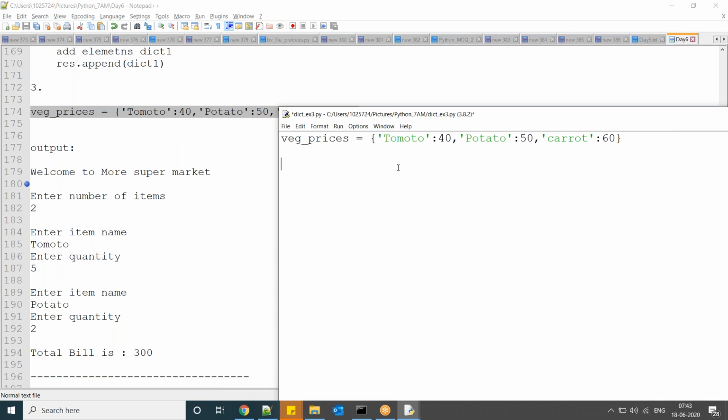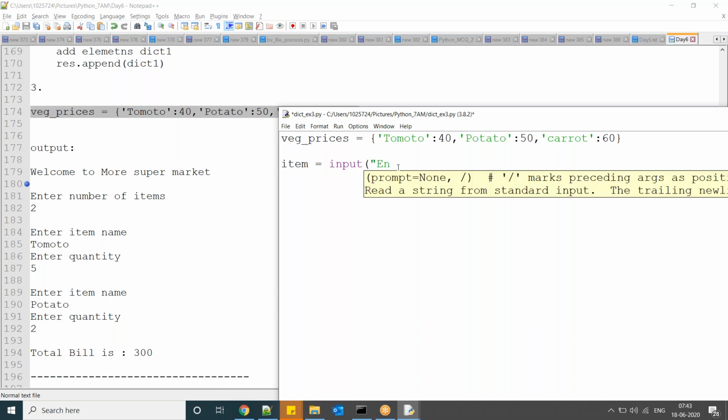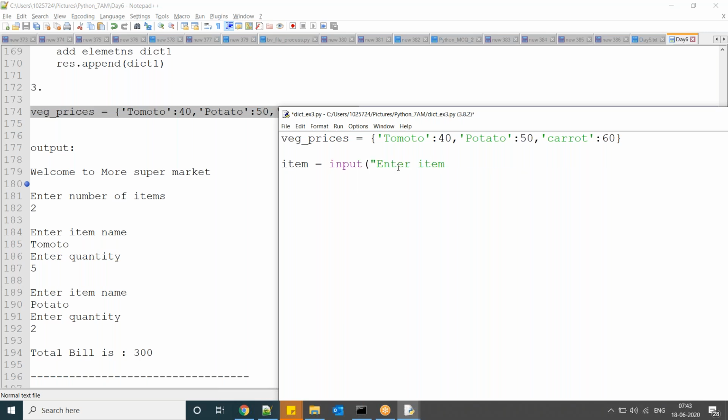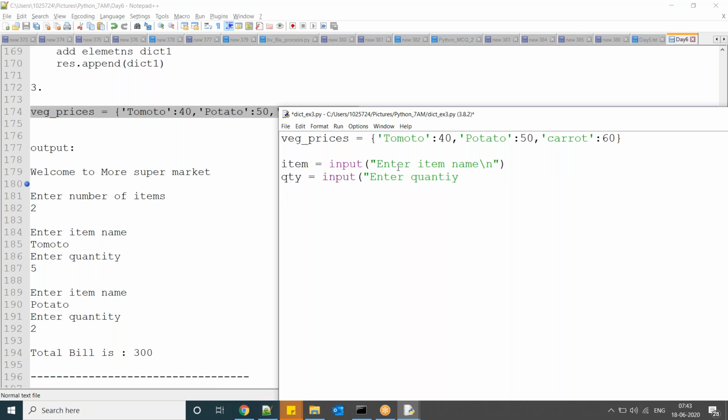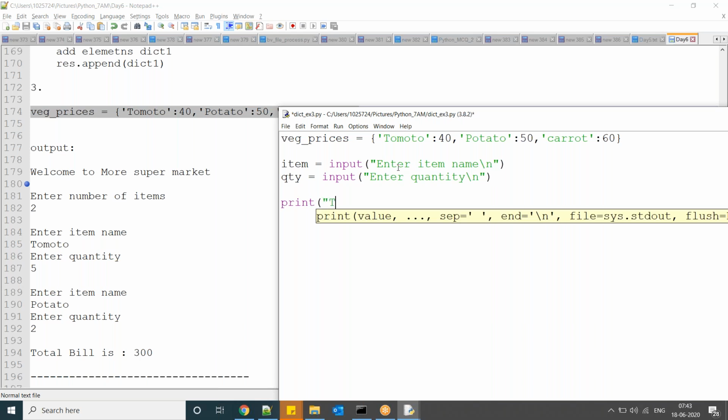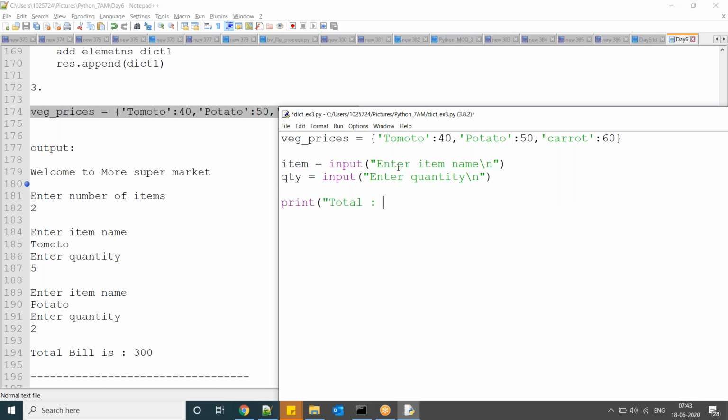Now here what I want, for suppose I have only one item. Item equal to input of enter item name. Quantity equal to input of enter quantity. Now I want to print the output. Now here I have to write a total.